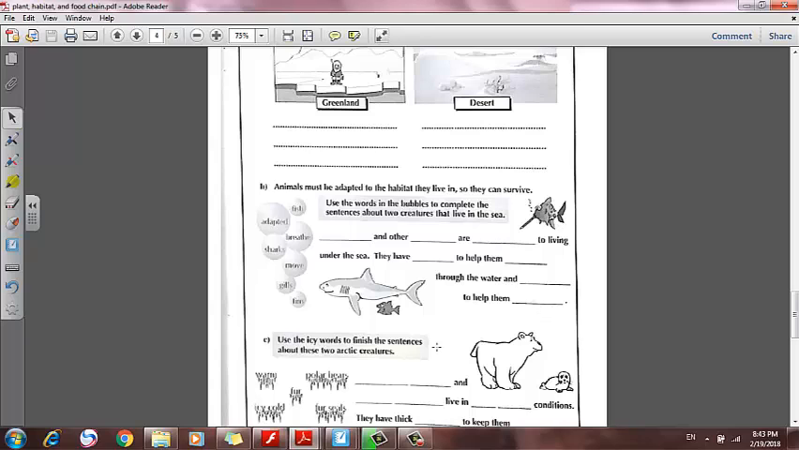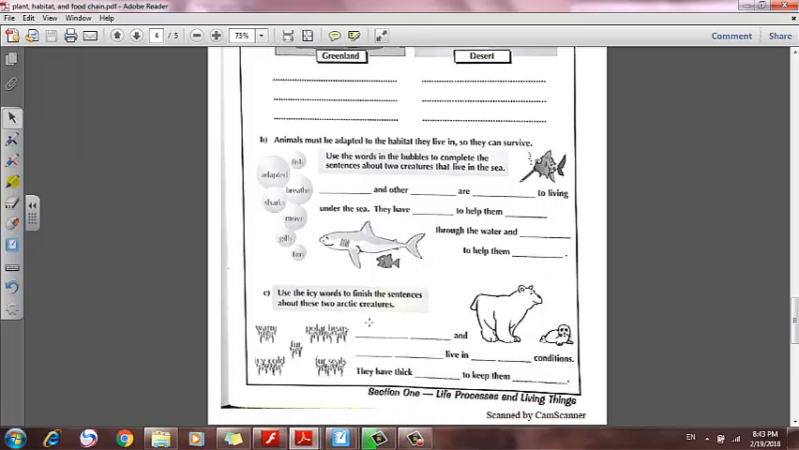them move. Use the icy words to finish the sentences about the 2 Arctic creatures, bear and seal. Polar bear and fur seal live in icy cold conditions. They have thick fur to keep them warm.